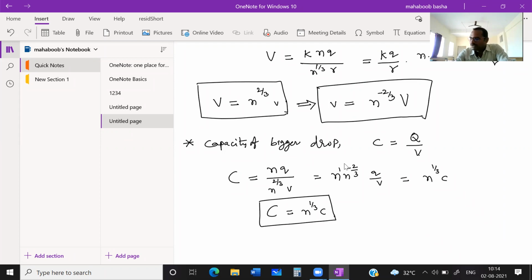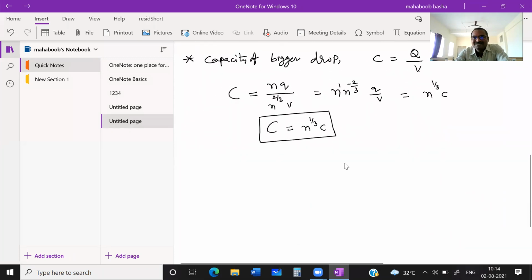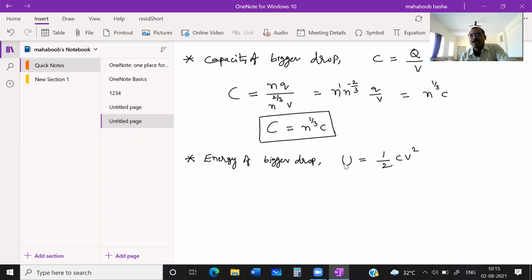Okay, students? Now let us take one more thing. Now energy of each drop, how much? I'll write energy of each drop. First let us take energy of bigger drop. How can we write? We know energy is equal to half CV square, or Q square by 2C, or anything you can use. Now, what is the energy of smaller drop we want?